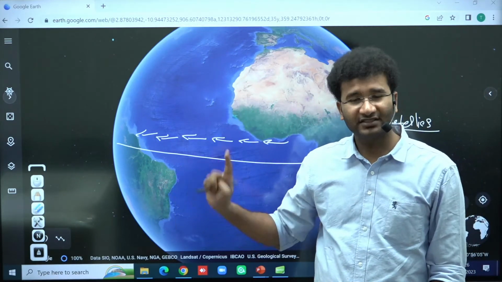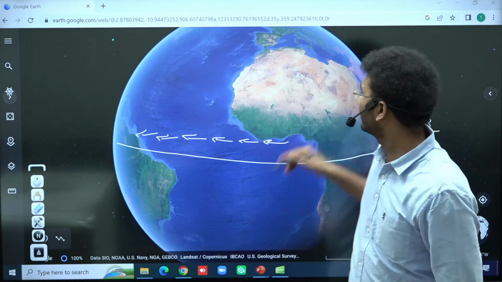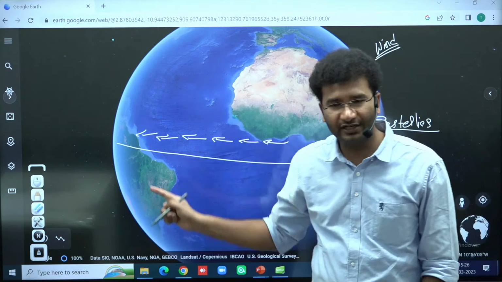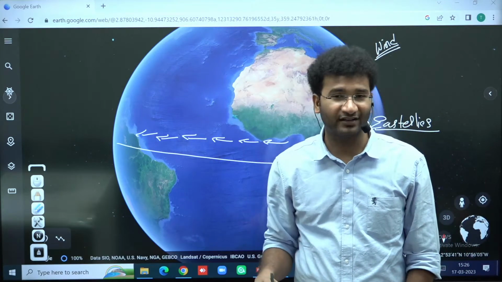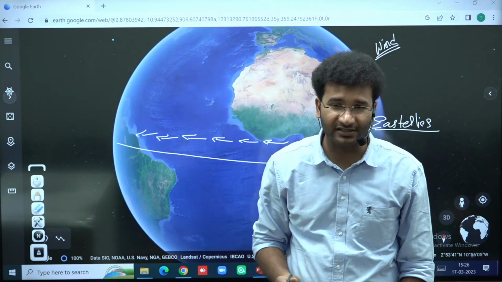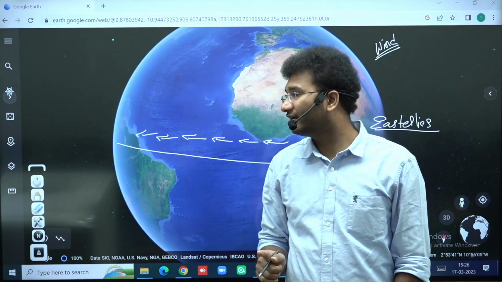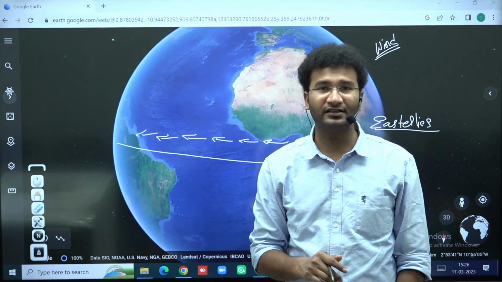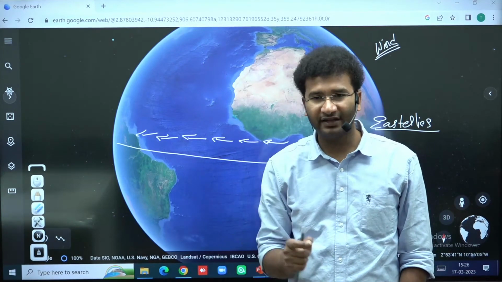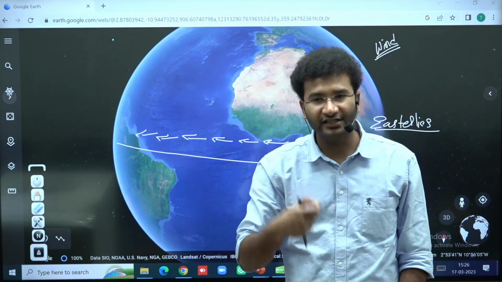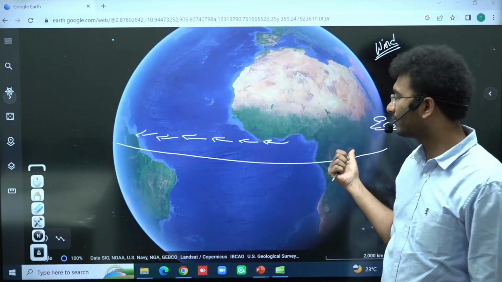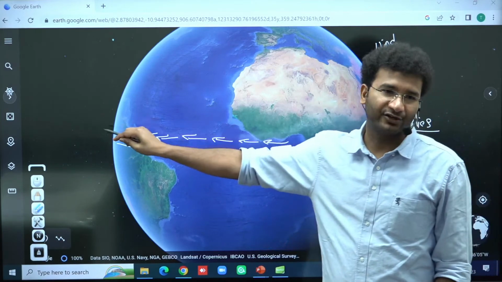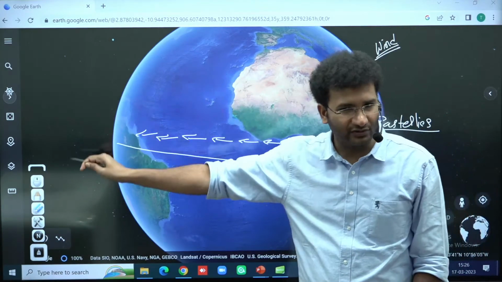Right? Firstly, the first factor that we need to understand is wind. Wind is the factor which is causing the movement of the oceanic waves. And wind is also the factor why your oceanic currents are present. Make this very clear, the difference between currents and waves. Currents is the movement of the water. Waves is the movement of energy. The energy is being transferred from one place to another place. Here, the energy also started to move, the currents also, the water also started to move.